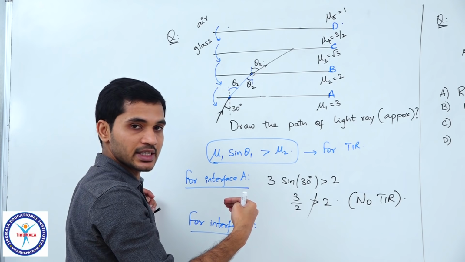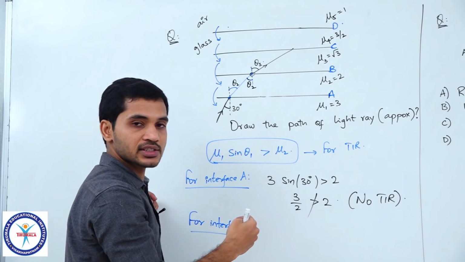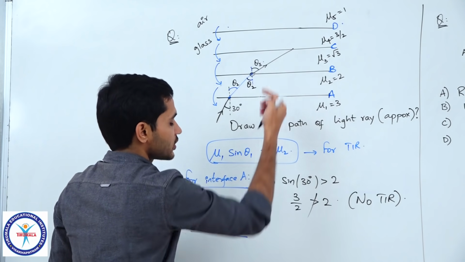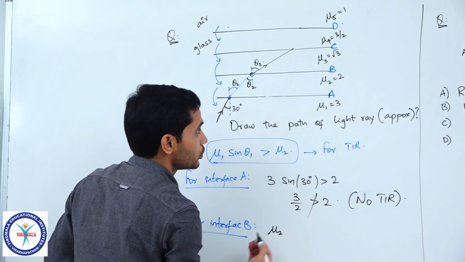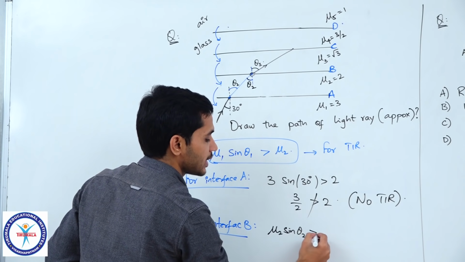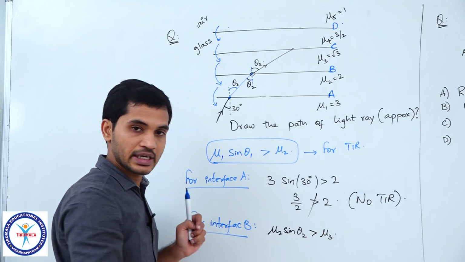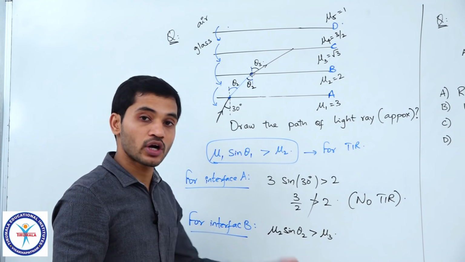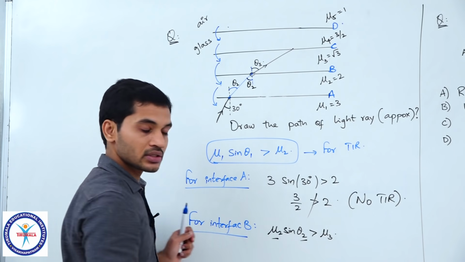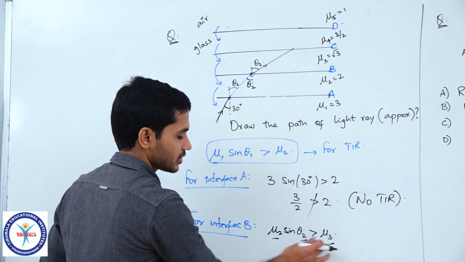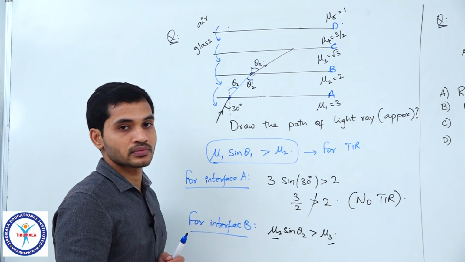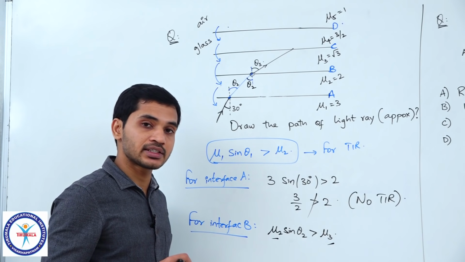Initial mu into initial sin theta should be greater than next mu, correct? So, when light is travelling from this into this, the condition I should write is mu 2 sin theta 2 is greater than mu 3, correct? This is what I have to check for TIR to take place. Now, I know mu 2, I know mu 3, but I do not know sin theta 2. Then how can I check sin theta 2? How do I have to once again calculate sin theta 2?